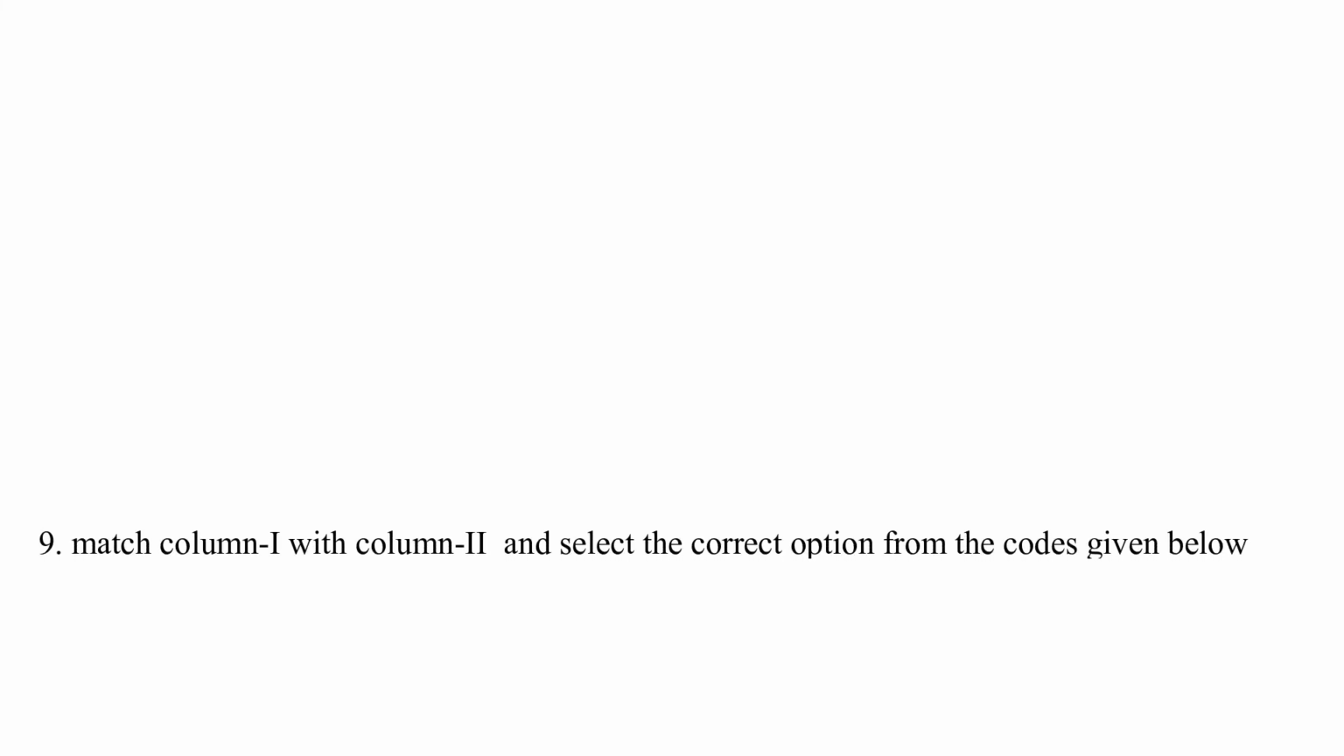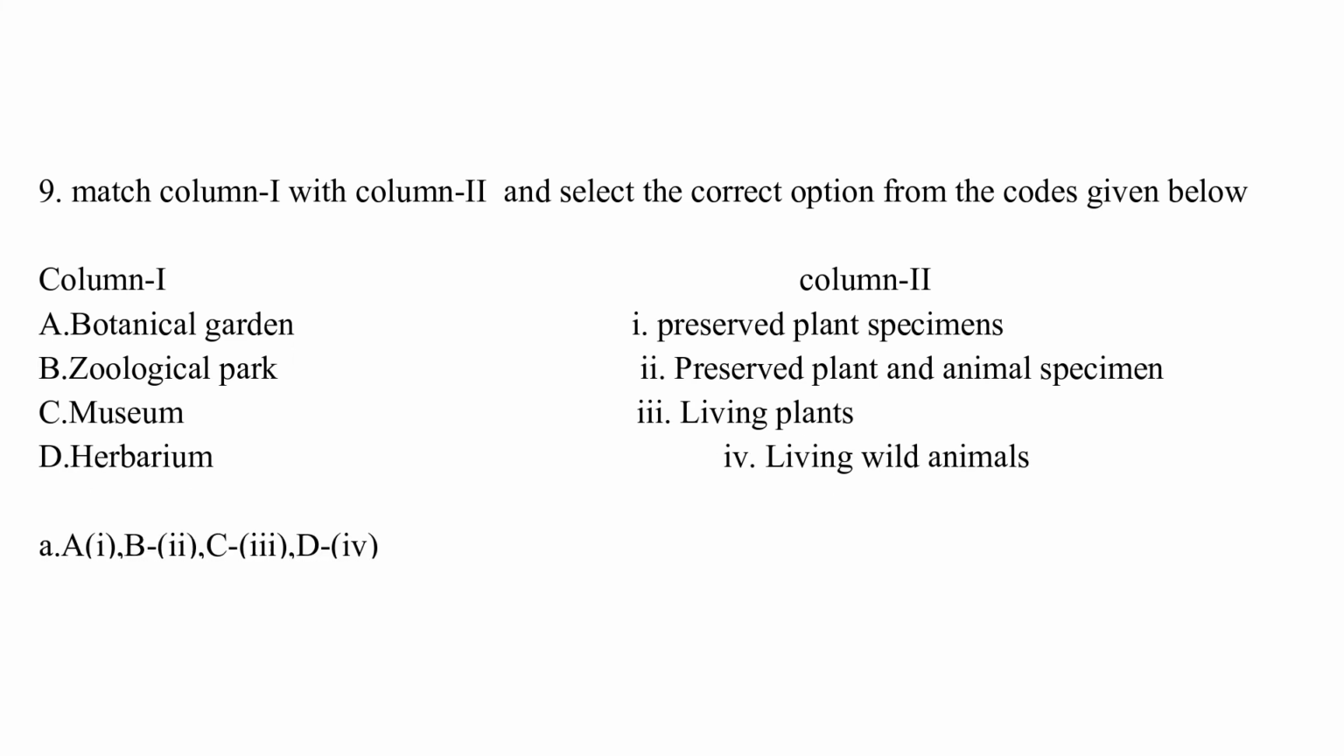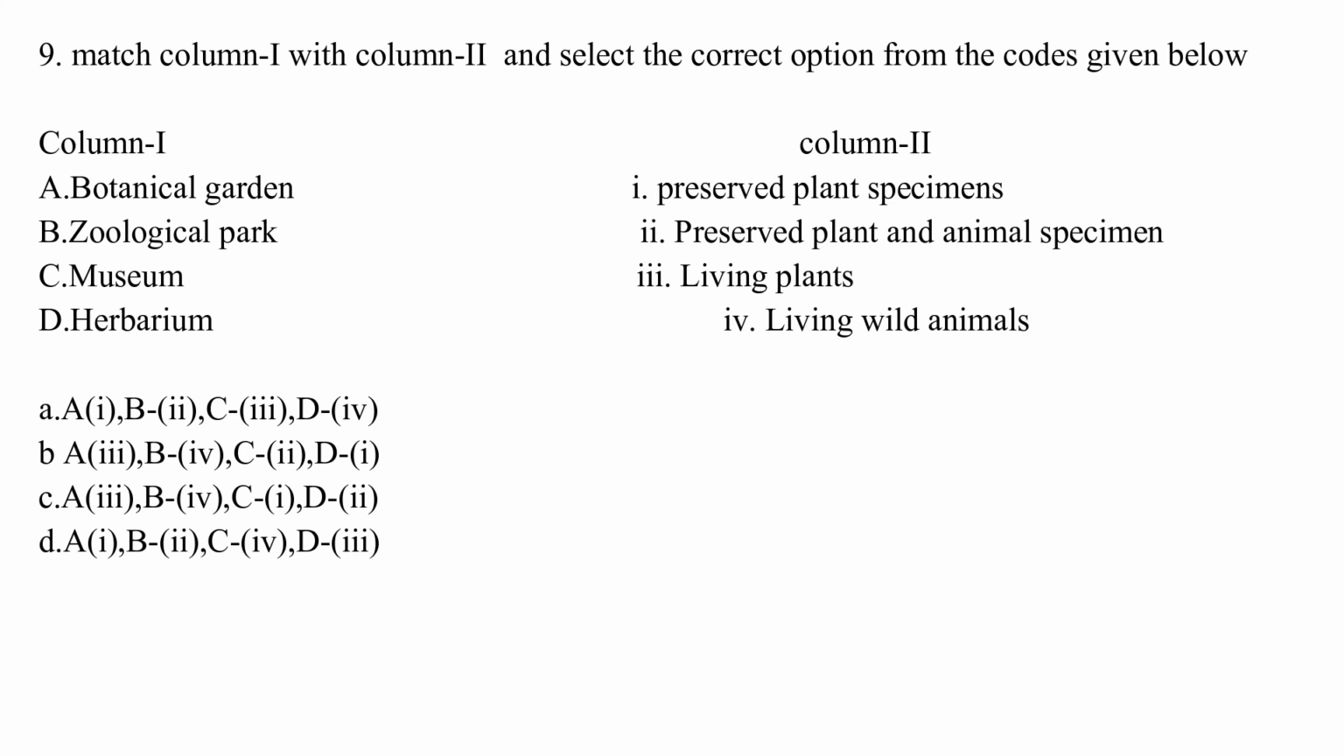Match column 1 with column 2 and select the correct option from the codes given below. Column 1: Botanical Garden, Zoological Park, Museum, Herbarium. Column 2: Preserved Plant Specimens, Preserved Plant and Animal Specimen, Living Plant, Living Wild Animal. The correct answer is option B, which is Botanical Garden for living plants, Zoological Park for living wild animals, Museum for preserved plant and animal specimens, Herbarium for preserved plant specimens.